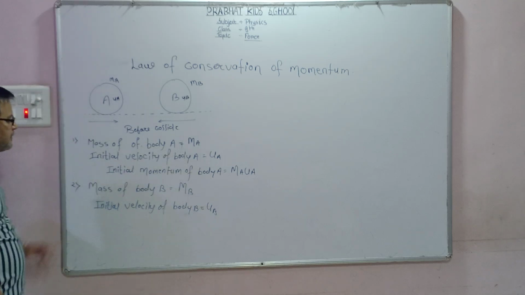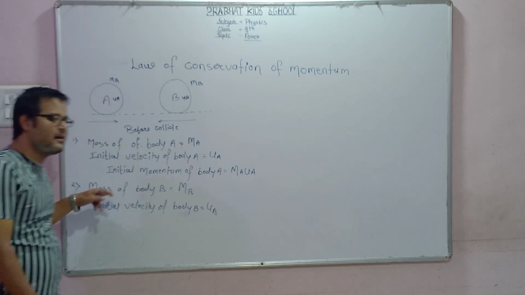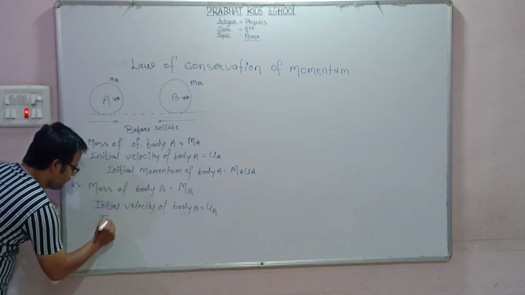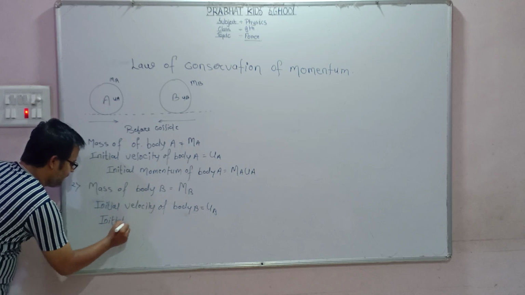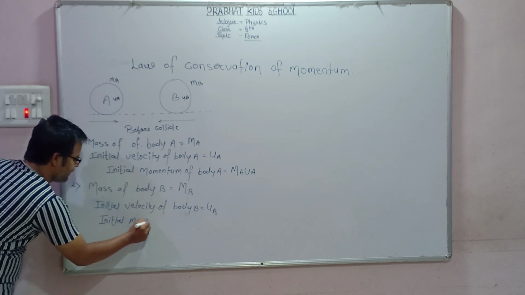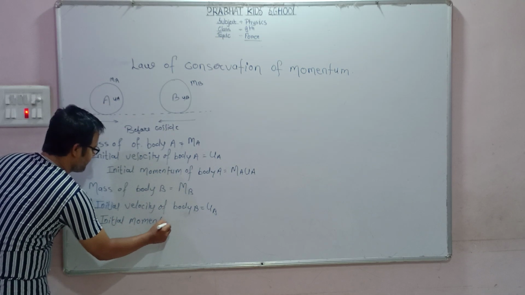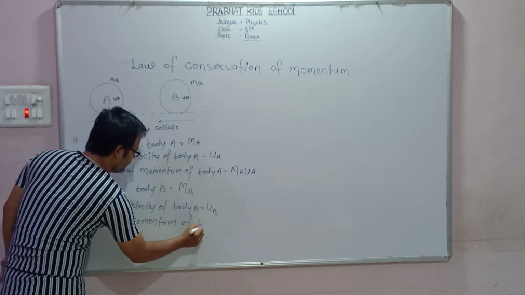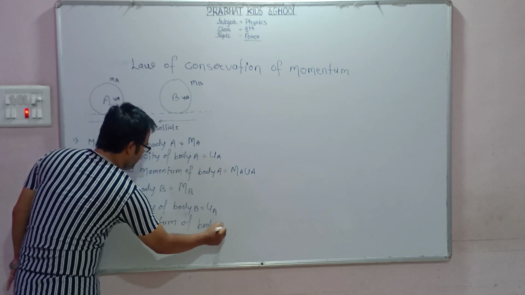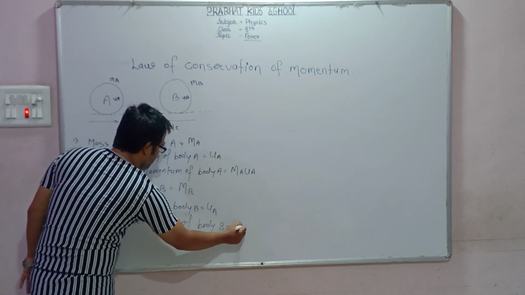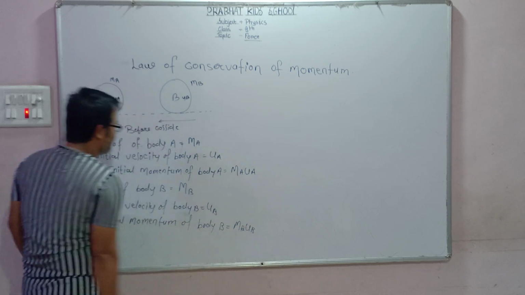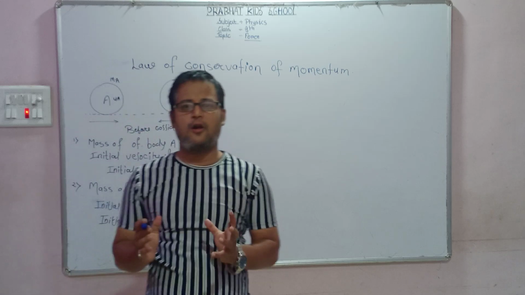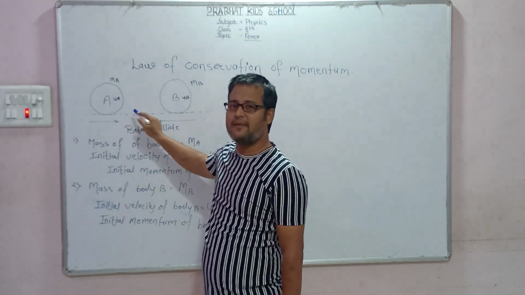Okay. Dear students, in the same way, what is the initial momentum of body B? The initial momentum of body B is MB UB. Okay.